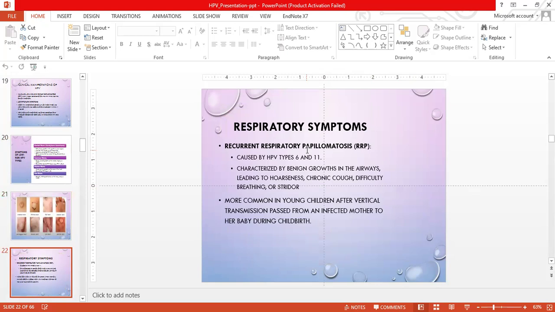Respiratory symptoms. Recurrent respiratory papillomatosis is caused by HPV types 6 and 11. It is characterized by benign growths in the airway, leading to hoarseness, chronic cough, difficult breathing, or stridor. It is more common in young children after vertical transmission, passed from an infected mother to baby during childbirth.